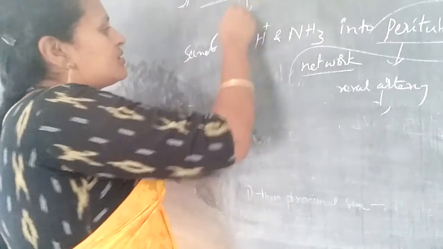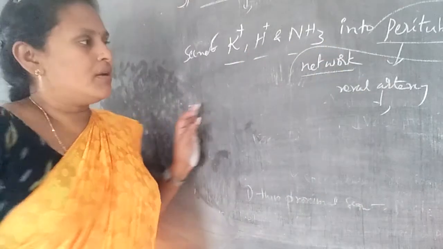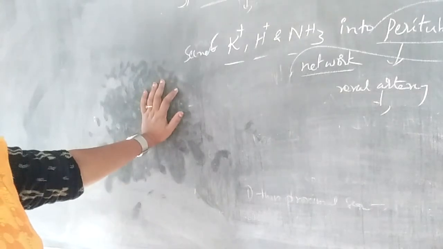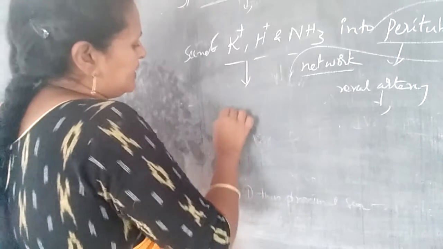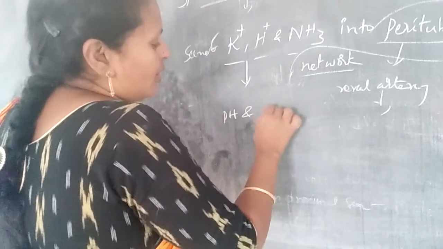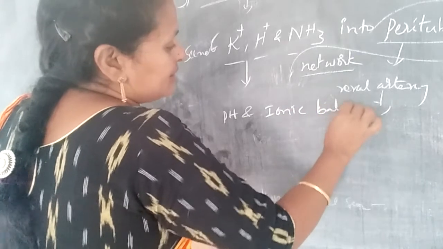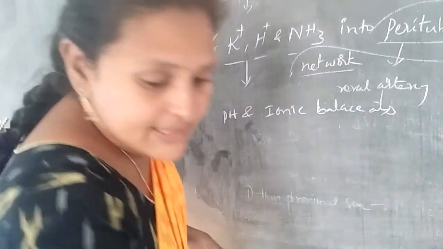So the DCT secretes potassium, hydrogen and ammonia into the peritubular network. Okay, so that is the DCT, with minimal capacity. These secretions maintain the pH and ionic balance also.